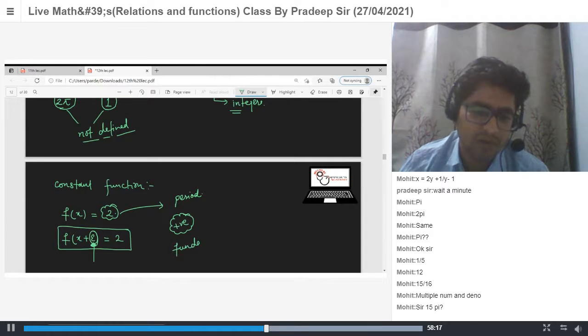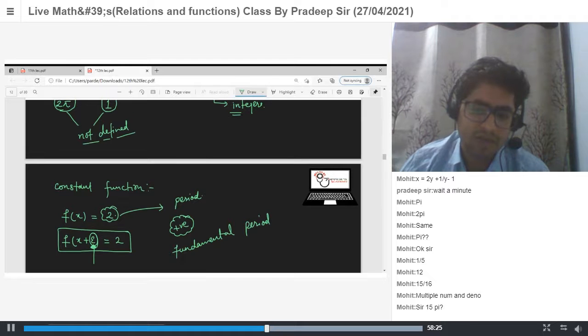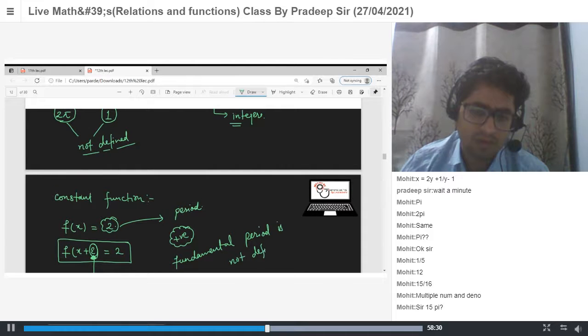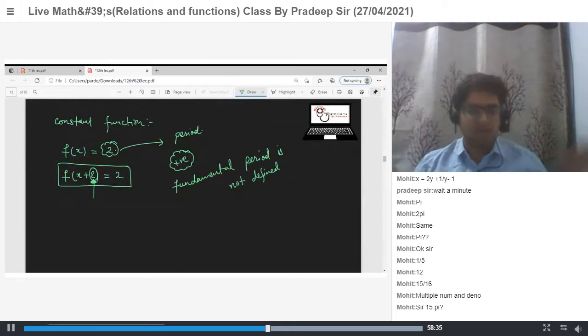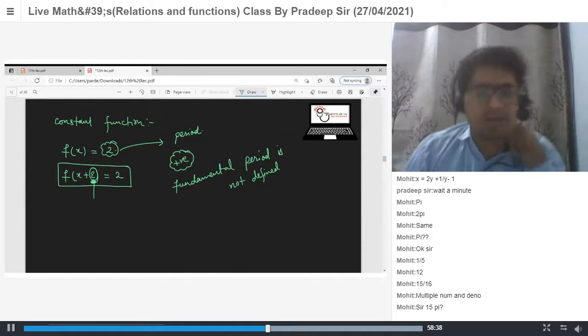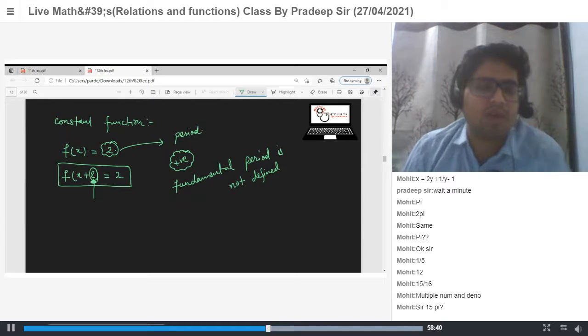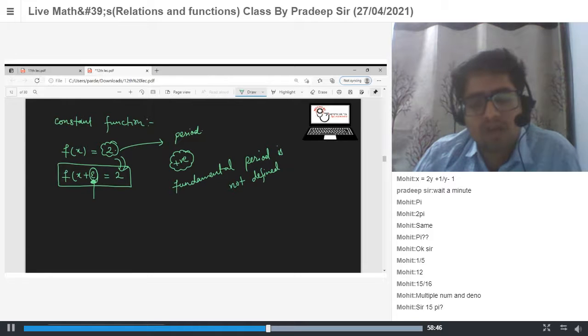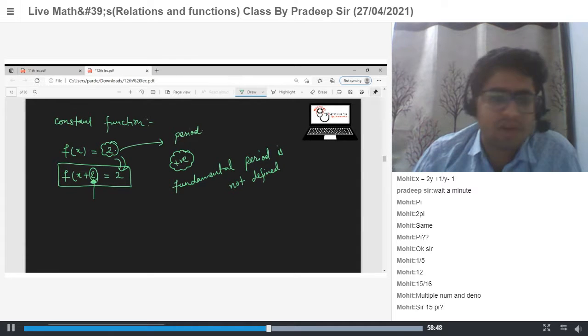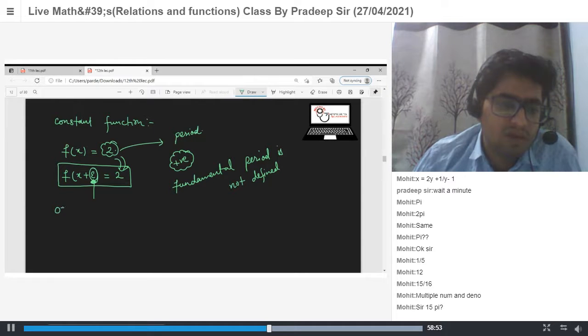The fundamental period is not defined here, but the periods are all positive real numbers, because for every positive real number, f of x plus that number is equal to that constant quantity. The fundamental period is not defined because we don't know what the number next to 0 is. Okay, why only positive real numbers?